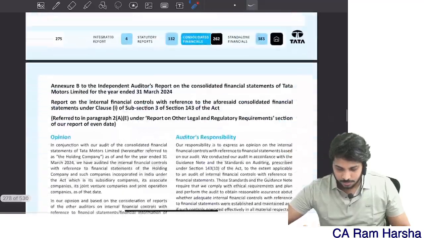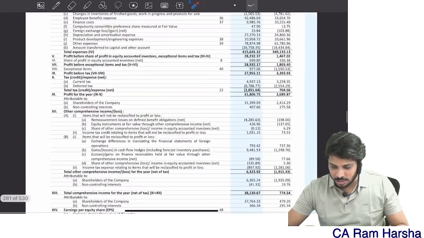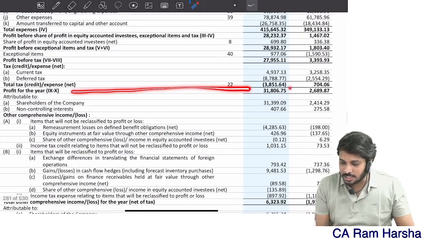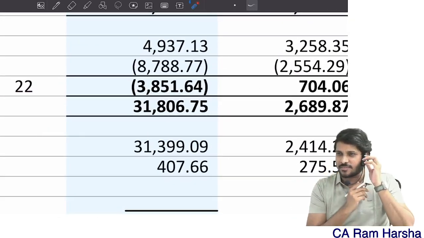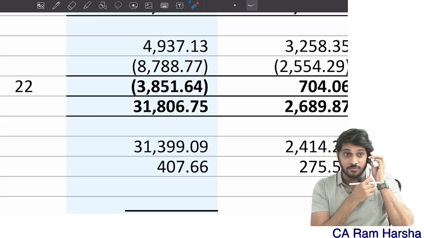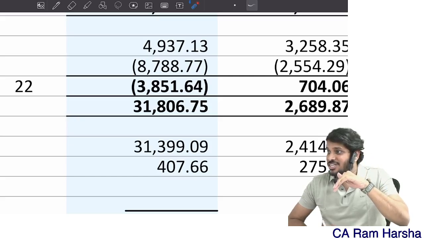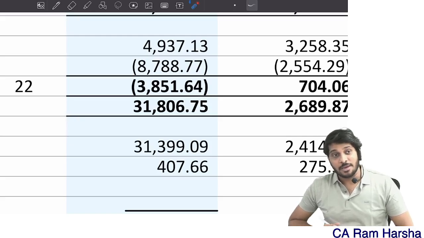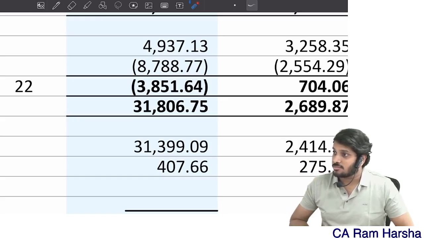Just a minute. So this is the consolidated balance sheet, consolidated P&L. Correct only. Profit for the year, how much did they mention? 31,806.75. They said 807. That's okay, not an issue. Which means other information is consistent with the financial statements I audited. What if the PBT in the highlights, for example, they mentioned 40,000 crore?